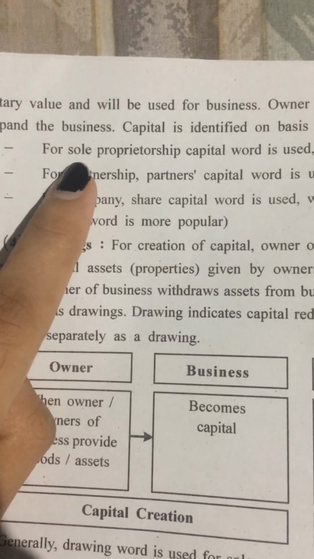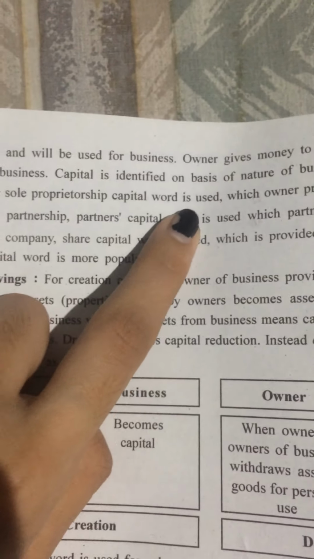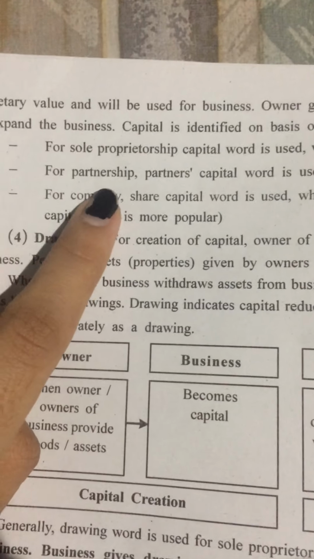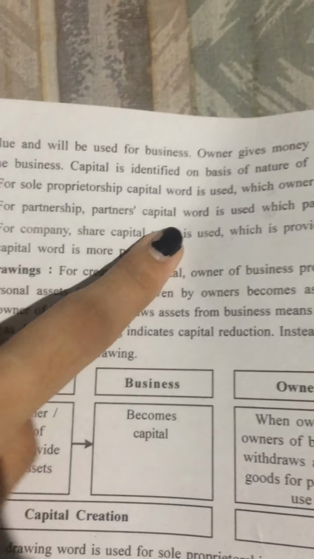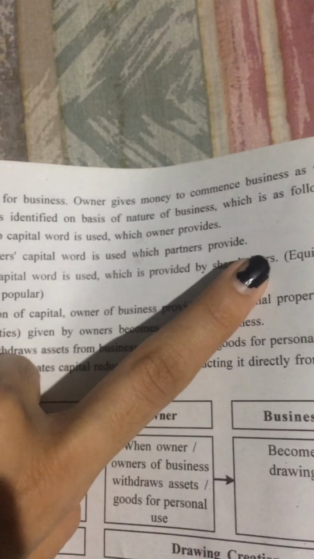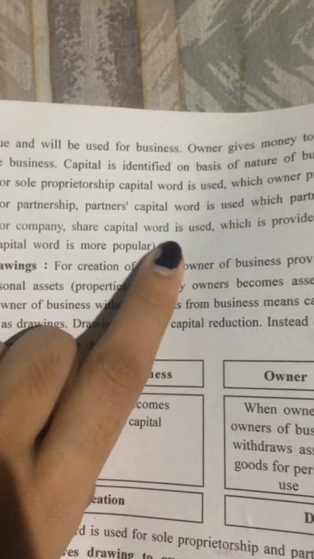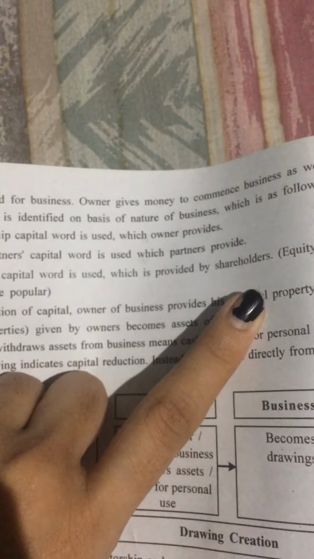For sole proprietorship, the word capital is used, which the owner provides. For partnership, the words partners' capital are used, which partners provide. And for a company, the words share capital are used, which is provided by shareholders.